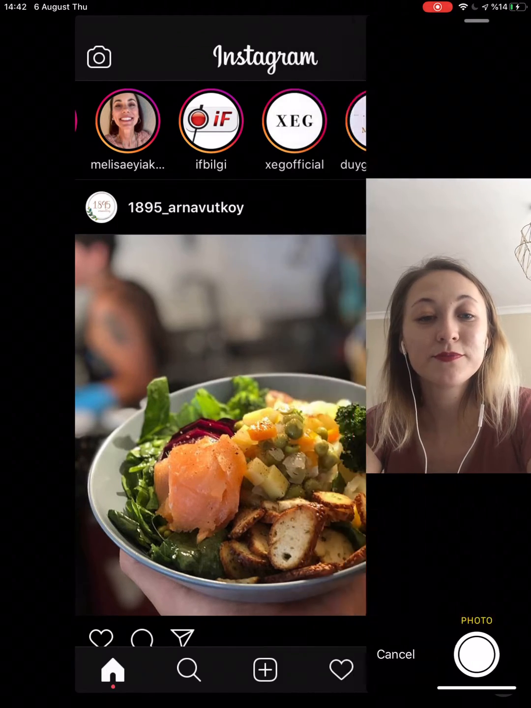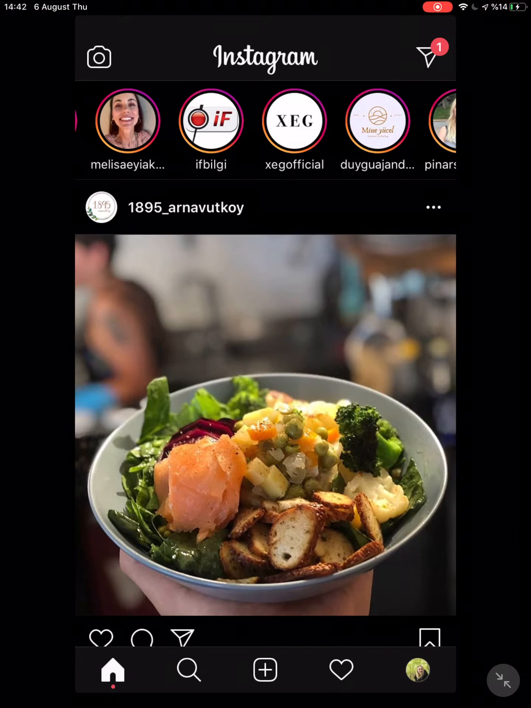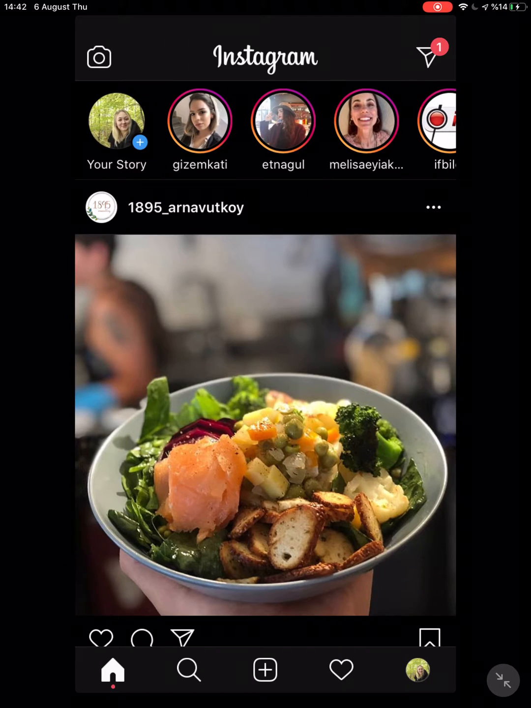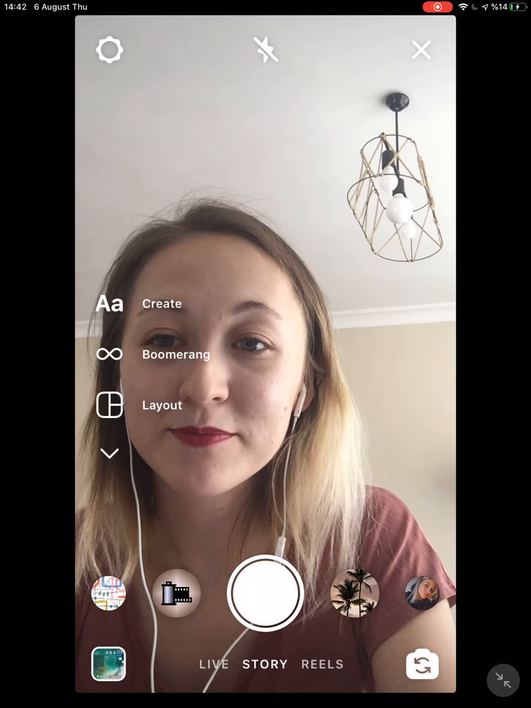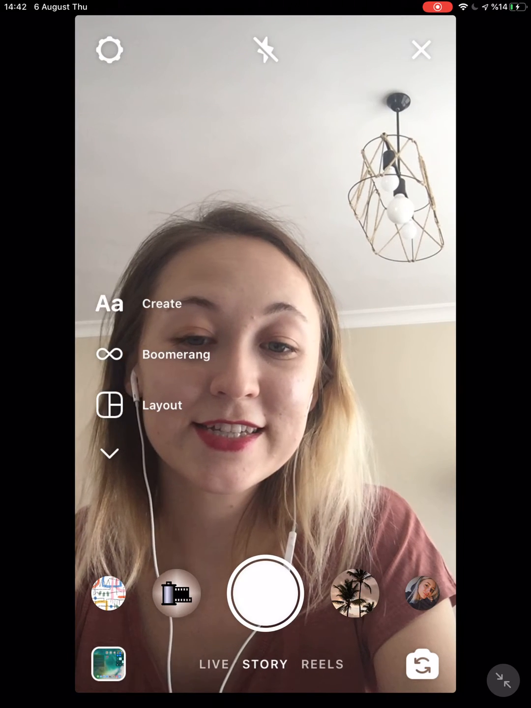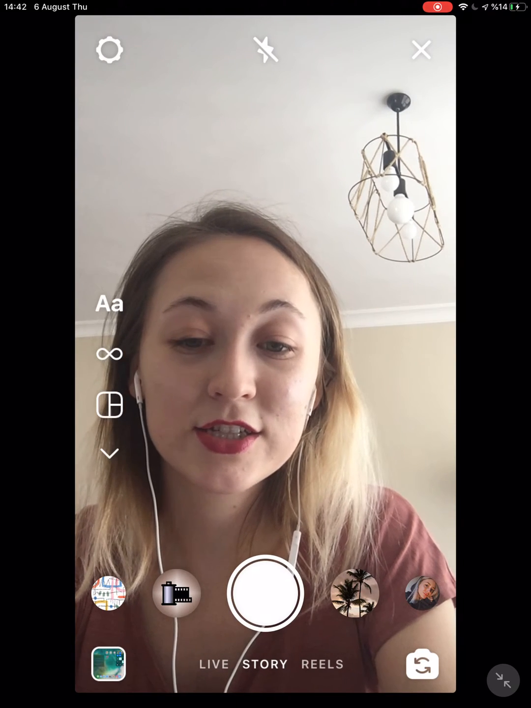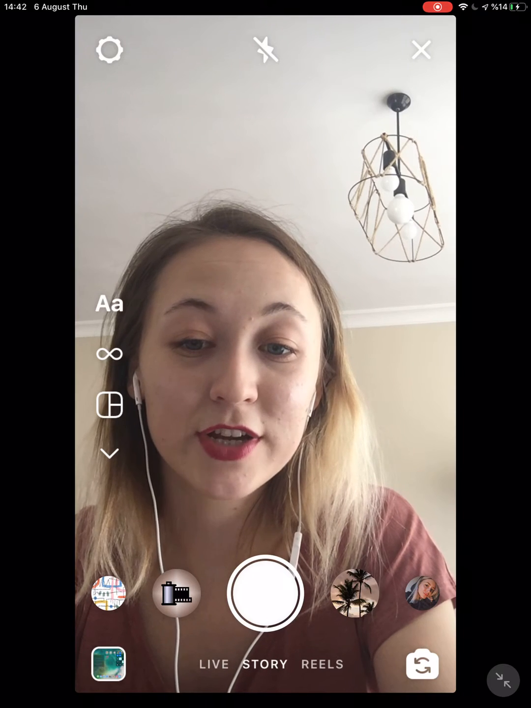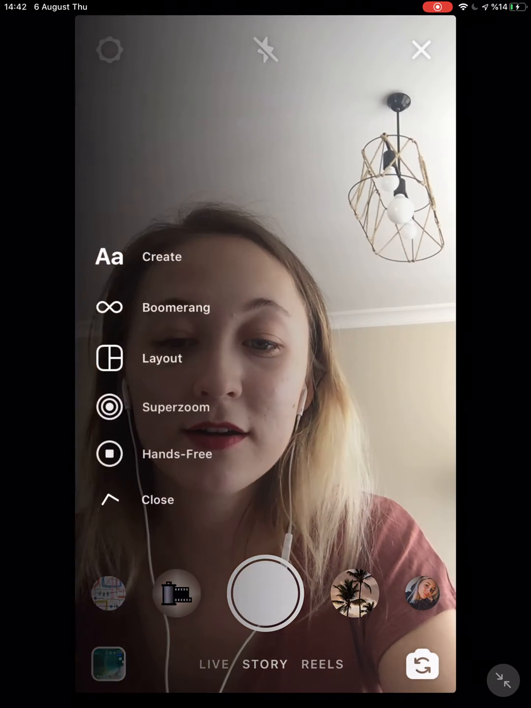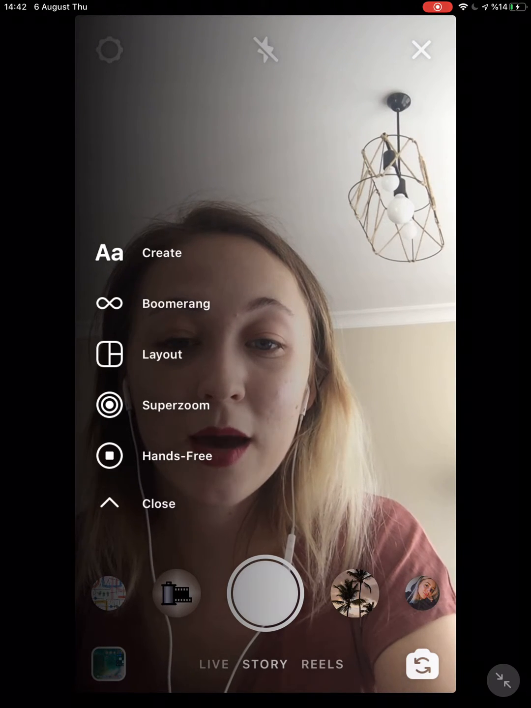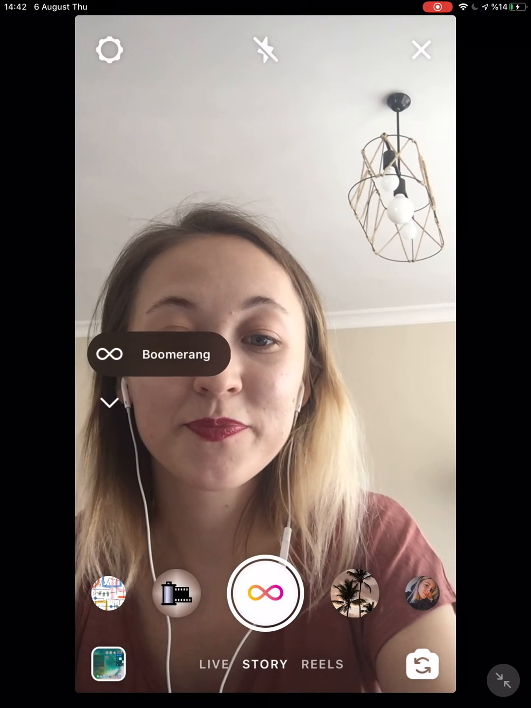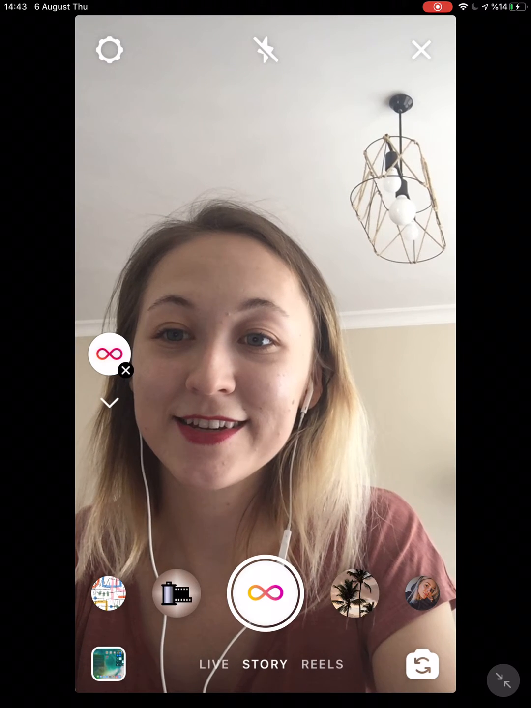At first, open Instagram stories by swiping right or using the camera icon at the top of the news feed. And from there, you're just going to see the icons in the middle of the screen, and from there you can just see the Boomerang and just tap Boomerang from there, and that's it.